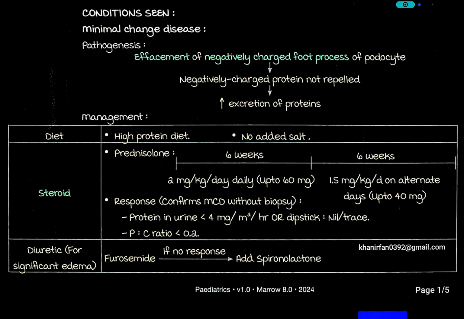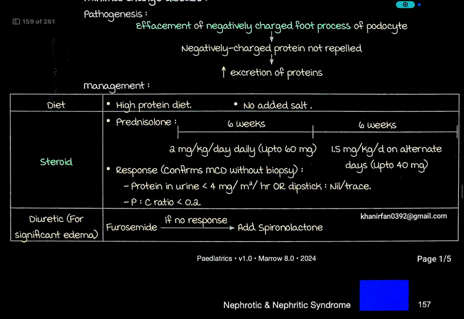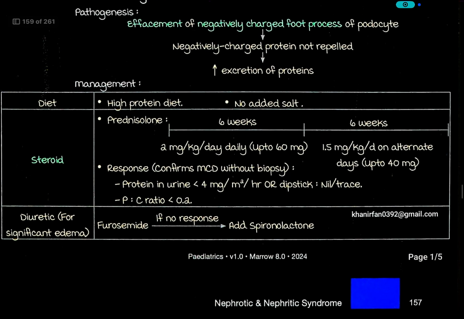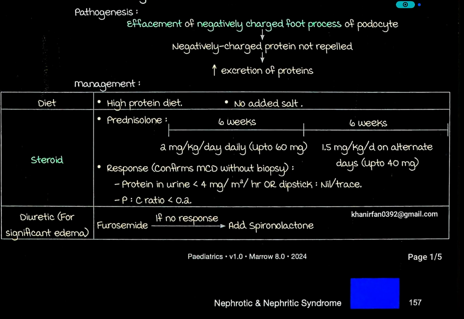High protein diet and no added salt. Steroid prednisolone: for the first 6 weeks you give 2 milligram per kg per day daily, up to 60 milligrams, and then for the following 6 weeks you give 1.5 milligram per kg per day up to 40 milligrams on alternate days.